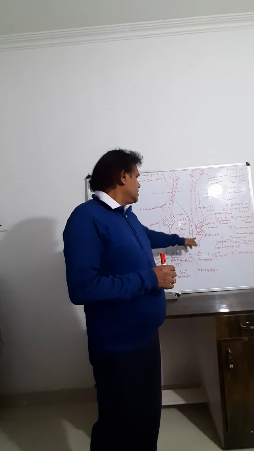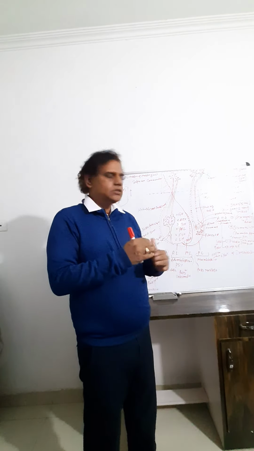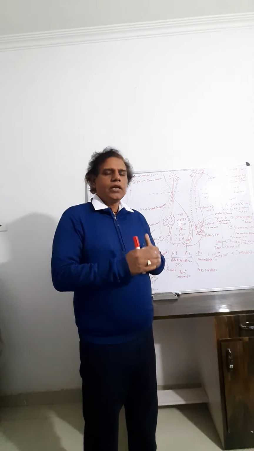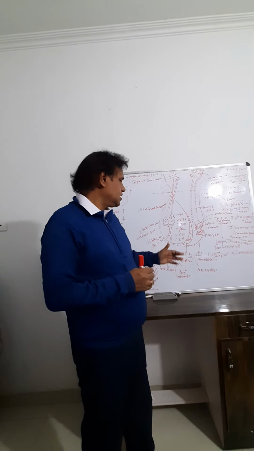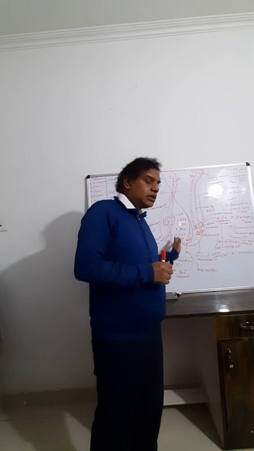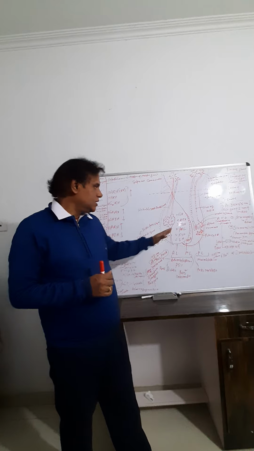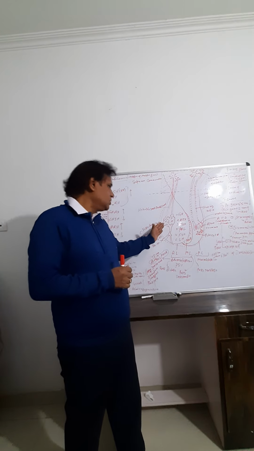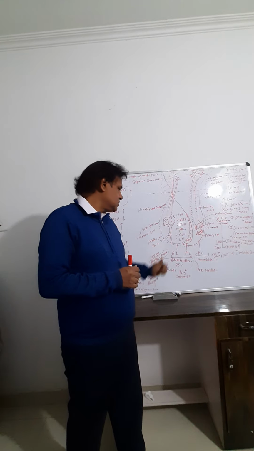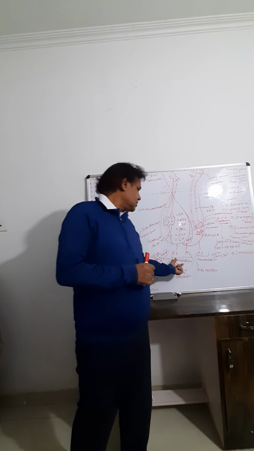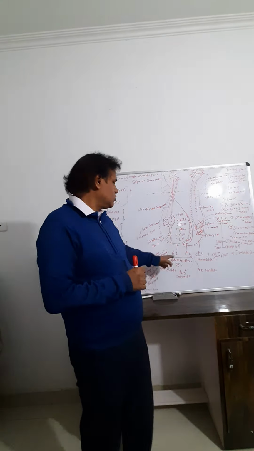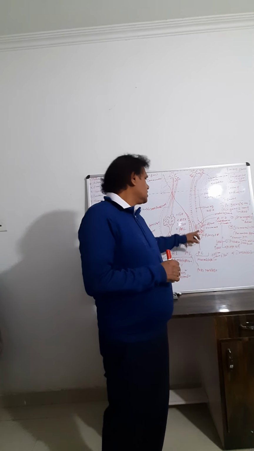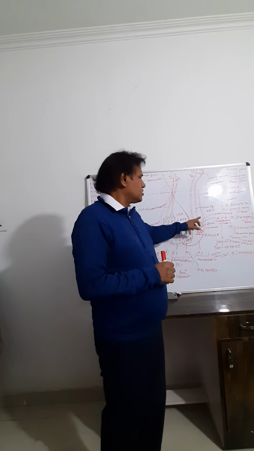And MSH is responsible for black melanin pigment in the skin, but mainly it is present in fish and amphibia, and is very less developed in human beings. So pars intermedia is attached with the pars distalis, so it is collectively called adenohypophysis, the anterior lobe and middle lobe. And the posterior lobe, that is the function of oxytocin and ADH.